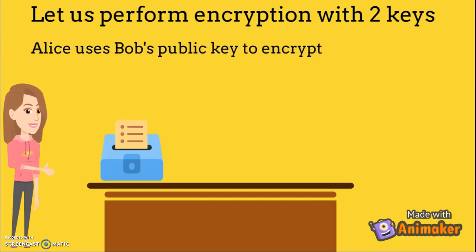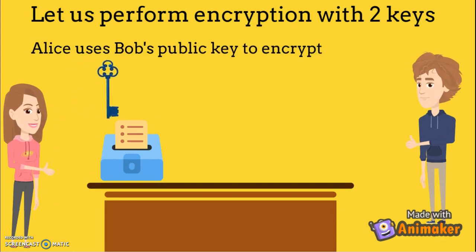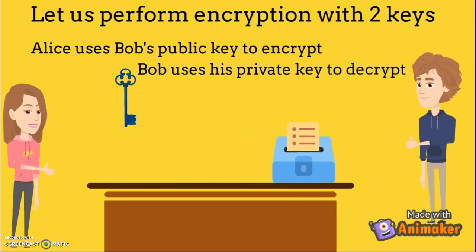Now let us see how they perform encryption with these two keys. First of all, Alice will retrieve Bob's public key from the common location, which was the public directory. Then Alice will use Bob's public key to perform the encryption process. Now the ciphertext will travel to Bob's end. Now Bob wants to perform decryption. So Bob will use his own private key to perform decryption.